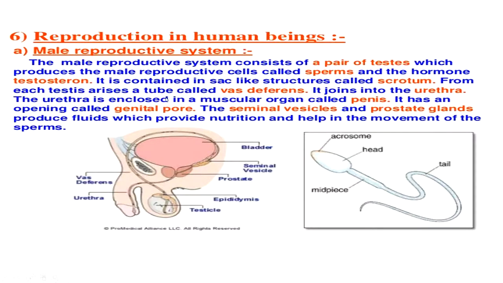And here is the structure of the sperm. Sperm has a head and tail. It has two main parts, head and tail. The head is the short part and the tail is the long part, and the tail helps in the movement of the sperm.